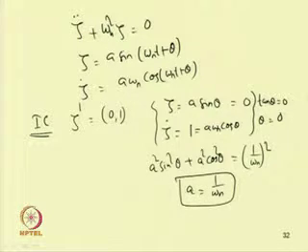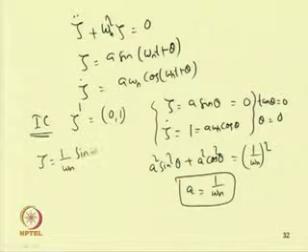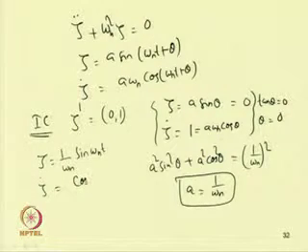So the solution we obtain is zeta equal to 1 by omega n sin(omega n t plus theta), and as theta is already equal to 0, zeta equal to 1 by omega n sin omega n t, and zeta dot equal to a omega n, with a equal to 1 by omega n, so this becomes cos omega n t.